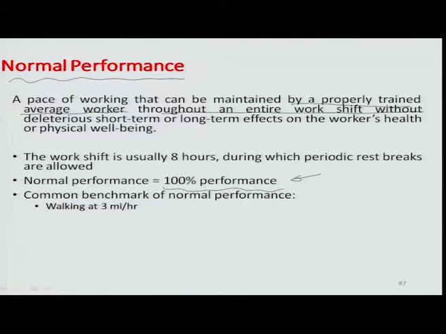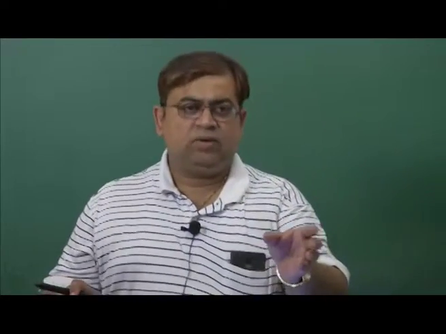Okay. The work shift is usually 8 hours. So, typically at the very beginning the efficiency level is very high in comparison to what it is towards the end, and so an average normal time would balance out a worker trying to settle his total work content per cycle much faster towards the beginning and resting quite a bit, and then towards the later half of the shift, efficiency falls down and he has much less time.